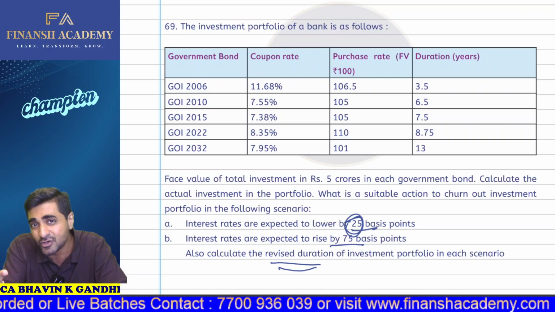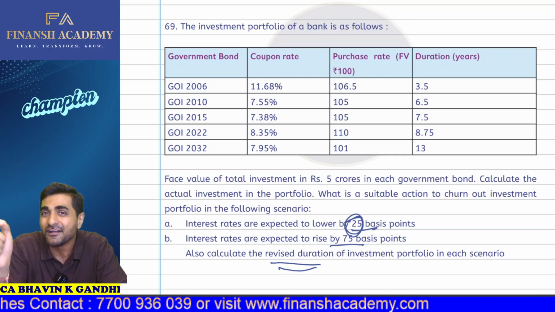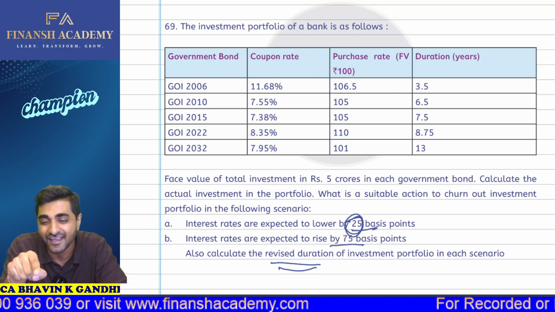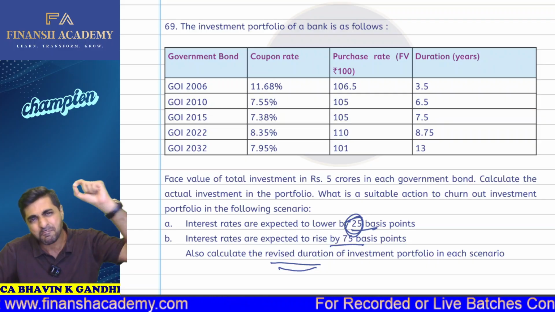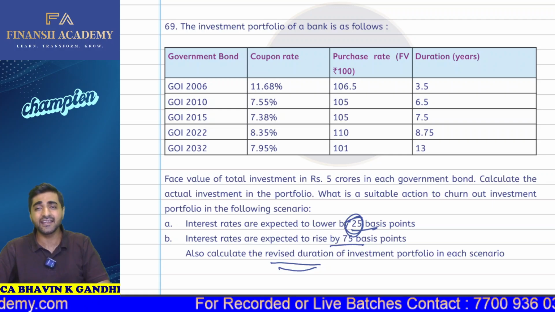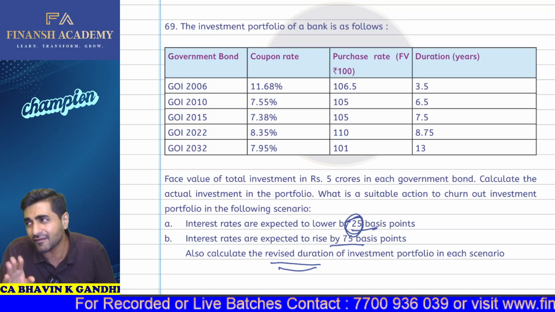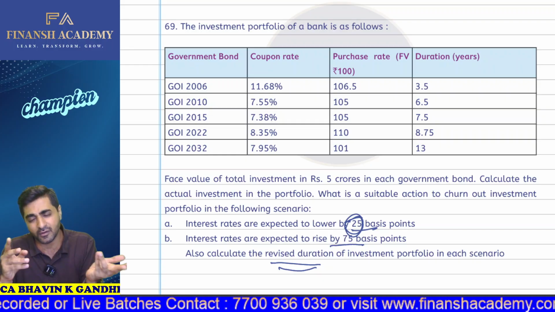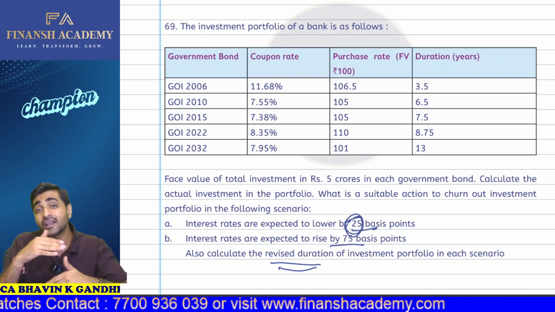Yes, the bonds with the highest duration are going to have the maximum impact, because you have just now seen that in a particular bond where the duration is higher, the impact of the interest rate is higher. So when the interest rates are going to fall, the bond prices are going to rise, and the bond with the maximum duration is going to have the maximum impact, right? In that particular case, can I say that GUI 2032 is going to have the maximum increase in price? So how should you churn your portfolio? We will sell the portfolio bond with the lowest duration and invest that money in the bond with the highest duration. Okay, so that's called portfolio churning.